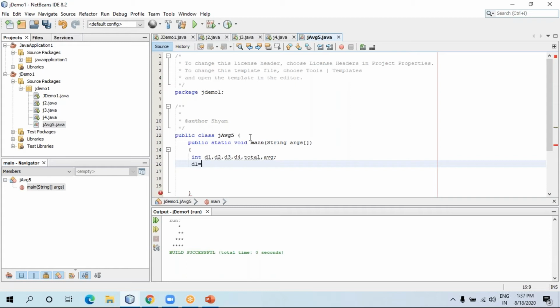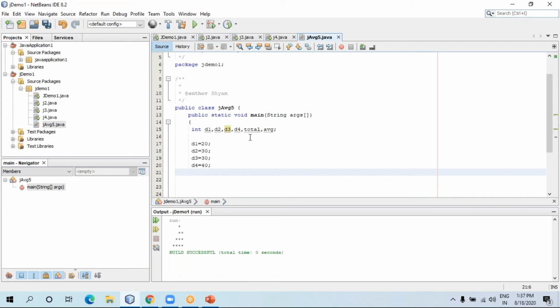So now let me take d1's temperature as 20. Let me store d2's value as 30. D3's temperature is again 30, and D4's temperature is, not 50, let's say 40. So these are the different temperatures that I'm storing. Now I want to total them first. So let me write total equals d1 plus d2 plus d3 plus d4.